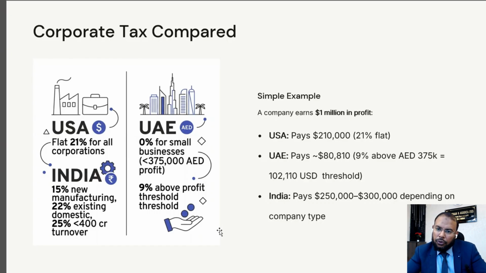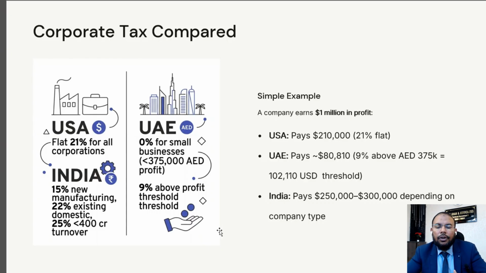So in USA, on the same income as a company, you have to pay tax $210,000. Same income in UAE, you have to pay $80,810. Same company in India, you have to pay tax $250,000 or $300,000. I hope this is a very simple example for your understanding. You can see the tax scenario and tax structure in USA, UAE, and India.